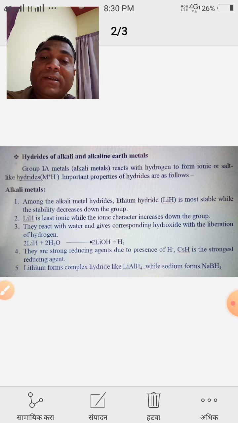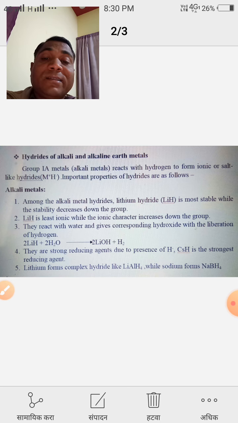Third one, they react with water and give the corresponding hydroxide with the liberation of hydrogen. When lithium hydride reacts with water, it gives lithium hydroxide and hydrogen gas is liberated.